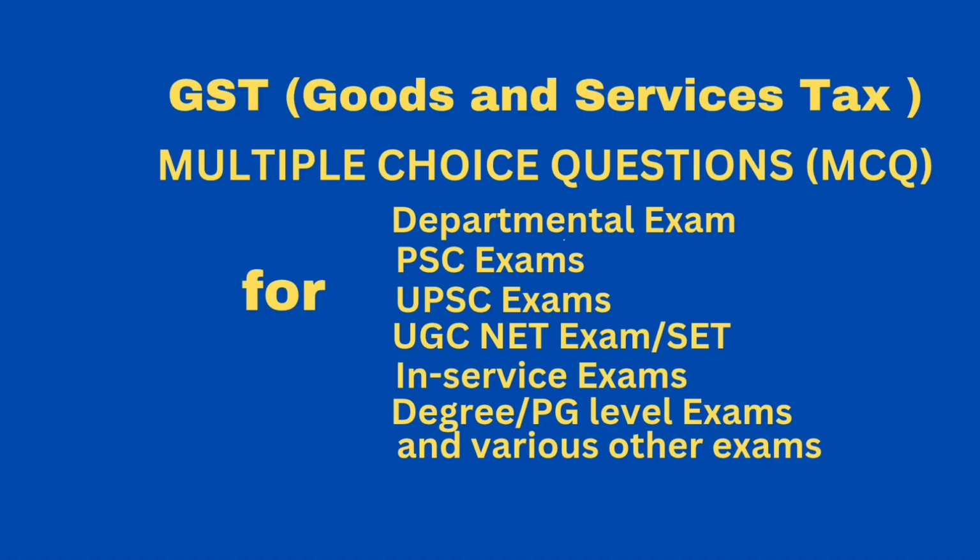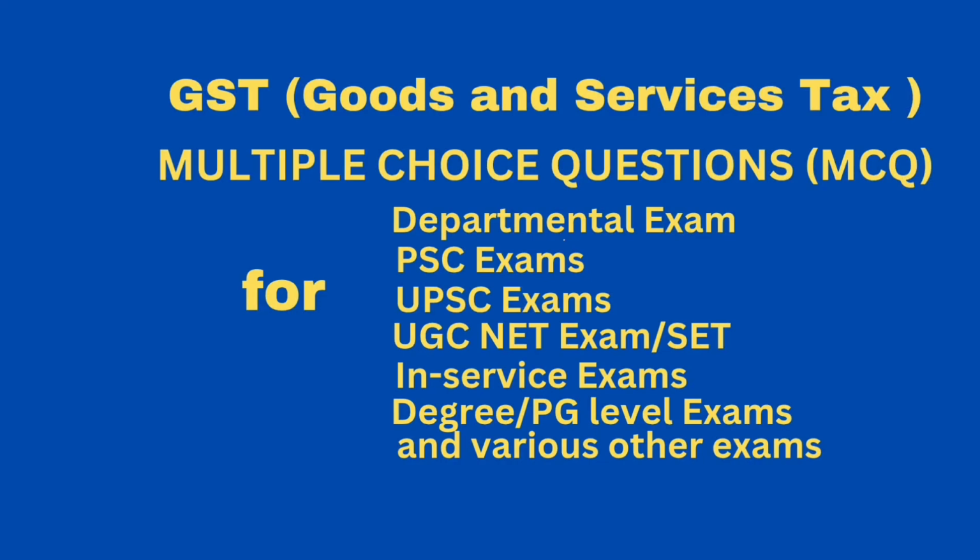Then question. Which of the following activities or transactions shall be treated neither as a supply of goods nor a supply of service? Option A, services by an employee to the employer in the course of or in relation to his employment. Option B, services by any court or tribunal established under any law for the time being in force. Option C, services of funeral, burial, crematorium or mortuary. Option D, all of the above. Correct answer, option D, all of the above.